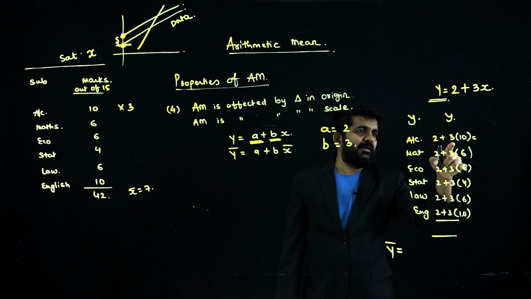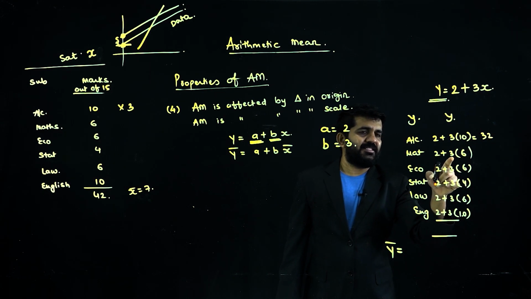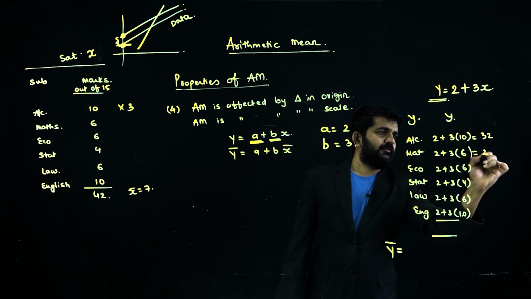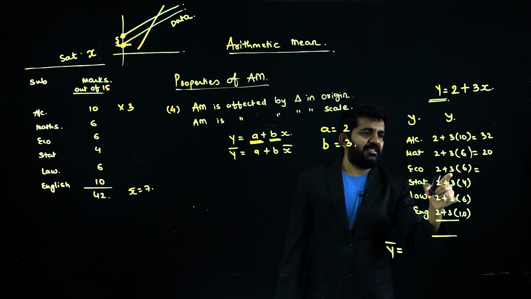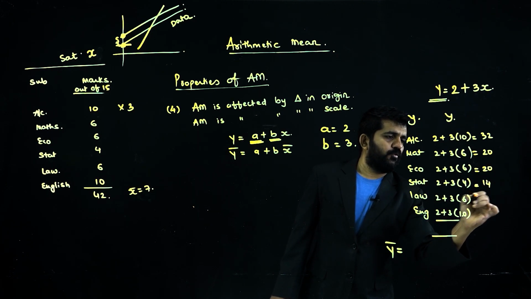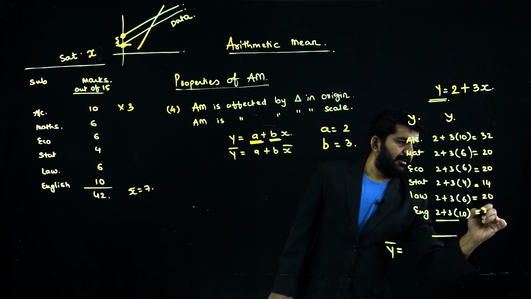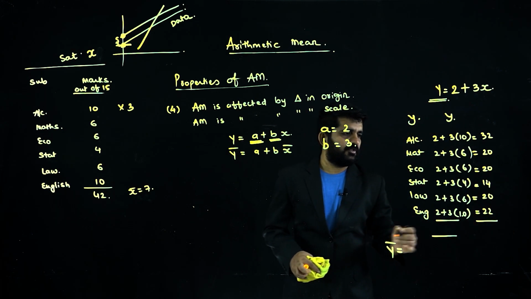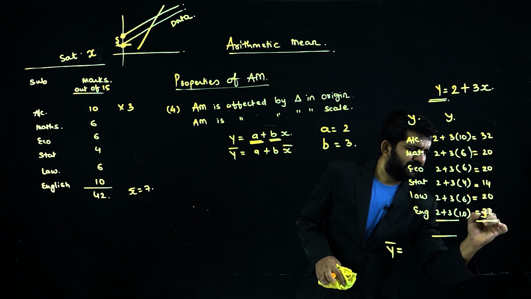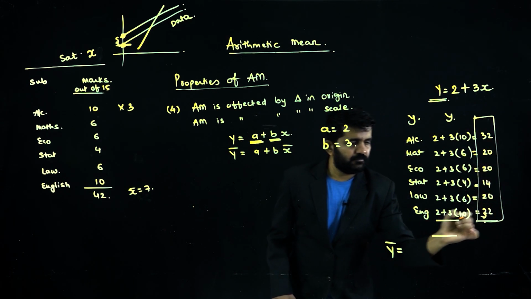What will be my new data? 10 3s are 30 plus 2, 32. 6 3s are 18 plus 2, 20. 4 3s are 12 plus 2, 14. 6 3s are 18 plus 2, 20. 10 3s are 30 plus 2, 32. This will be my new data.